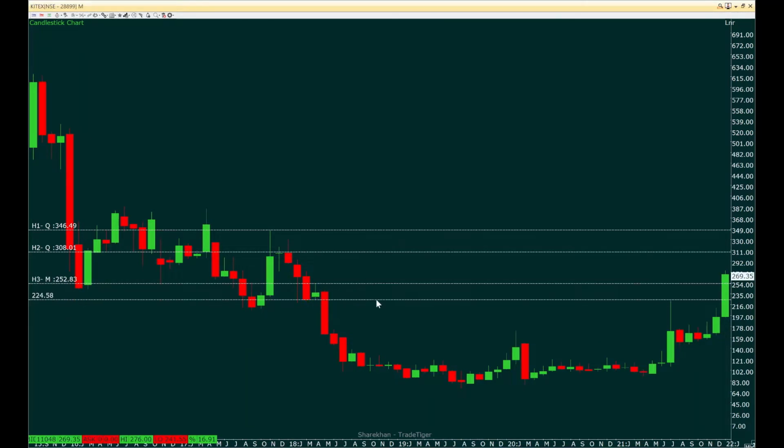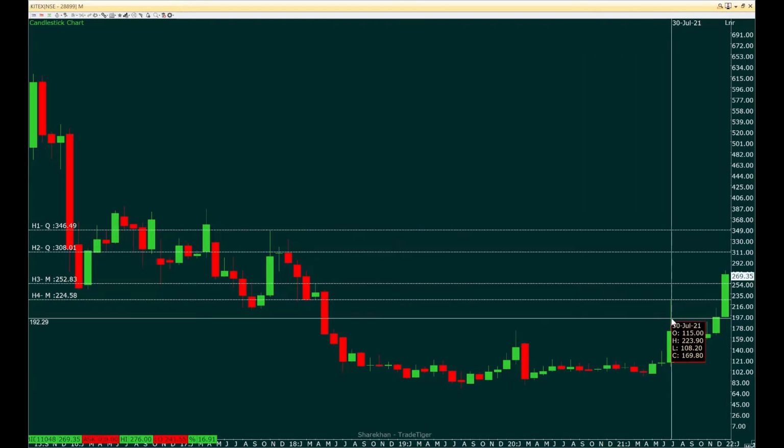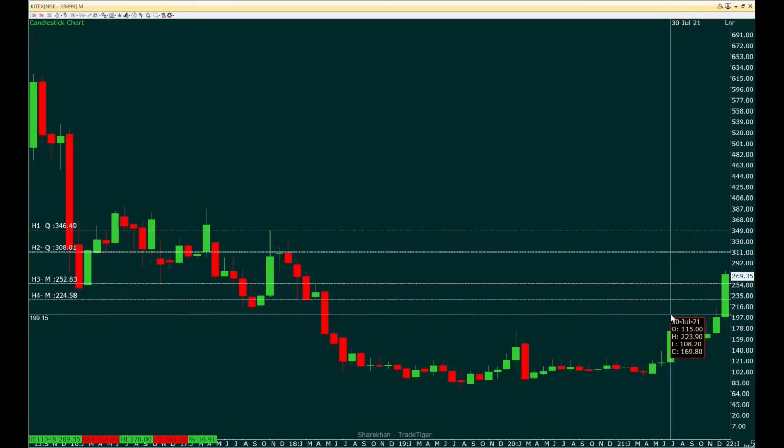So if you mark this area week to week, what we can see here is that this level was created during the month of April 2018, and price was not able to break it when it attempted to go up on 30th of July. Now, post hitting this area, price was trying to come down. At one point of time, it was an exciting candle up to here. But as the month ended, the price got pushed downwards, and it was followed by a bearish momentum for the next month, which is the month of August 21.